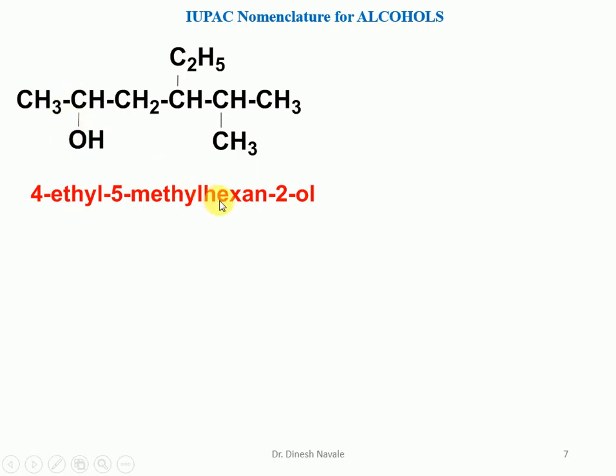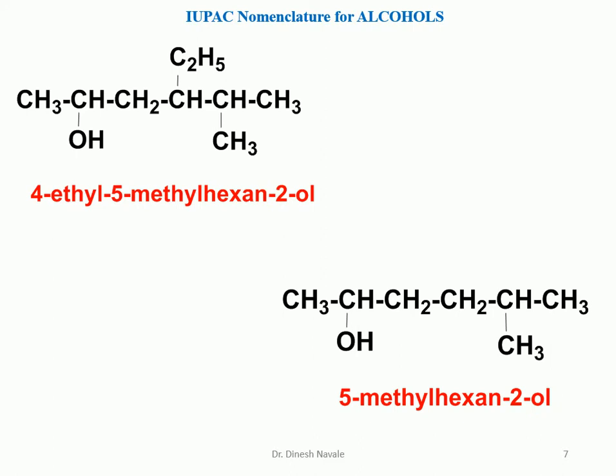So it is hexan-2-ol. Now two substituents are there: one is methyl, another one is ethyl. As per the IUPAC rule, if there are different substituents, we have to use the alphabetical order. So e comes first in alphabetical order, then m of the methyl. So it will become 4-ethyl-5-methylhexan-2-ol.